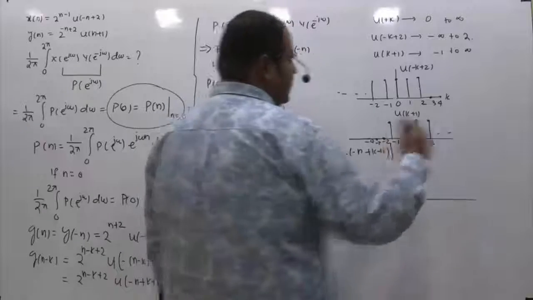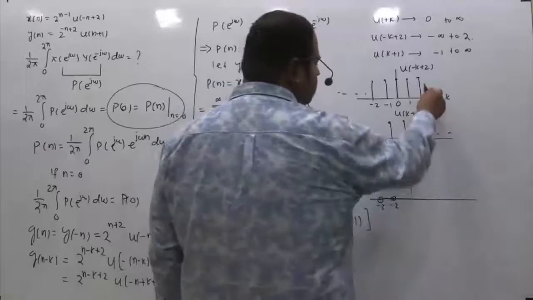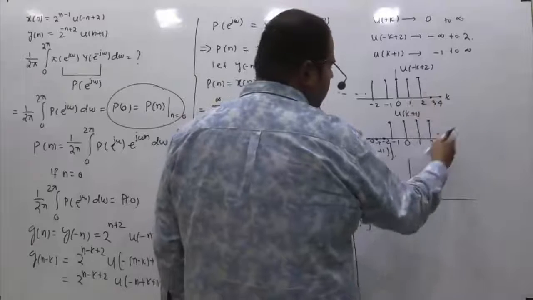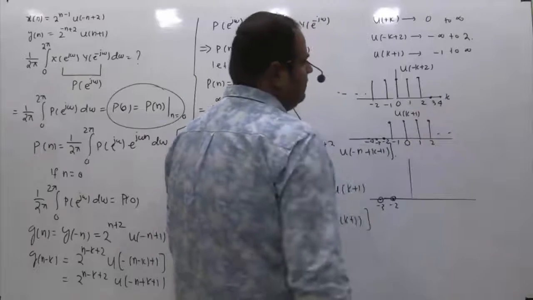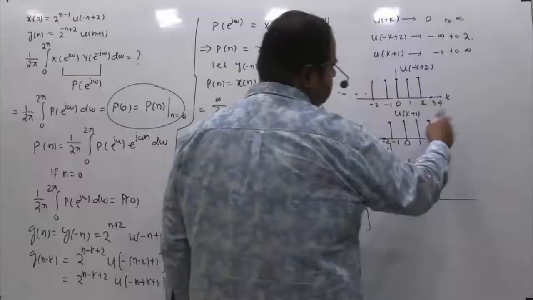Similarly, if I observe the right hand side, you can see, okay, up to 2 this is fine. But if I am going beyond 2, that is if I ask you 3, 4, 5, what is happening? So this amplitude is 0, but this is always 1.